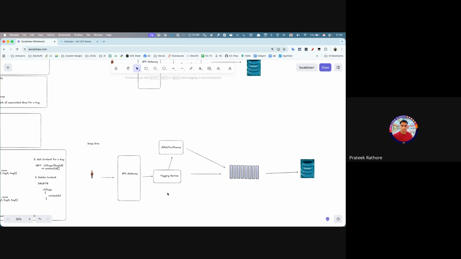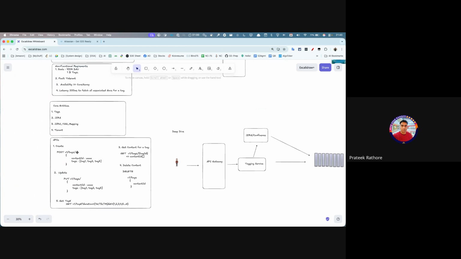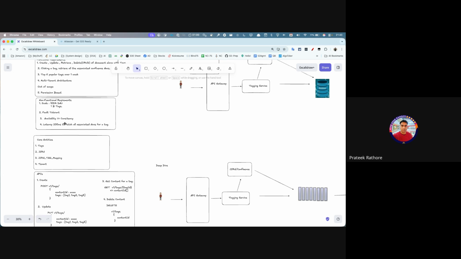And another important thing is our read to write ratio would be somewhere of the order of, let's say, 1,000 or 10,000 to 1, right? If one tag is created or anything, right?